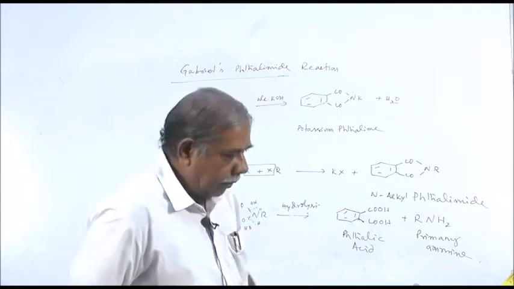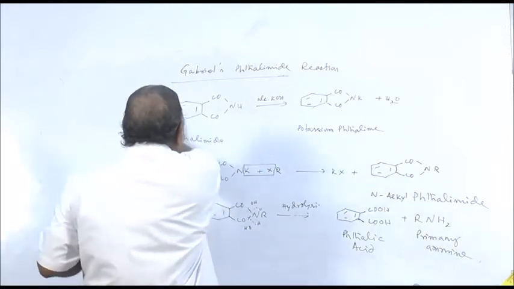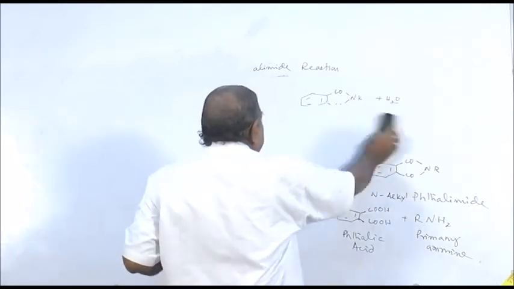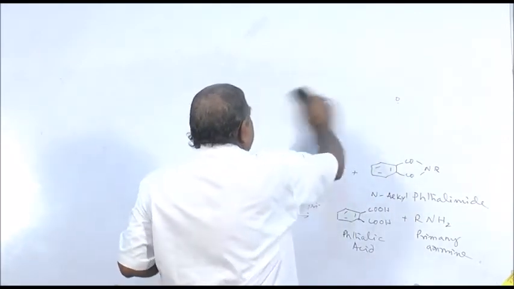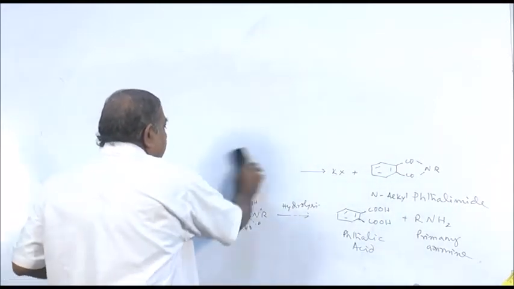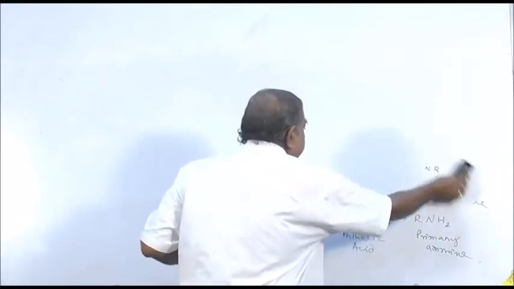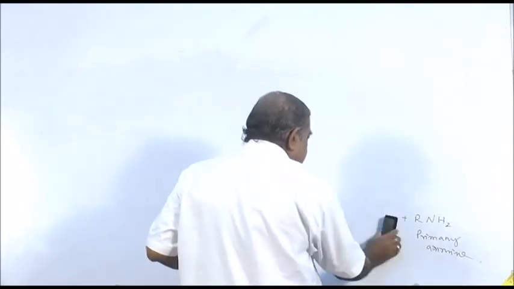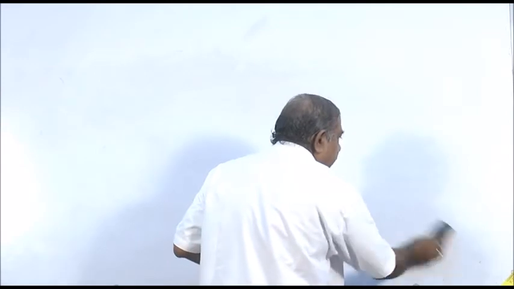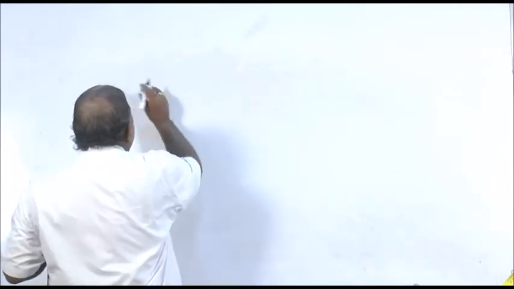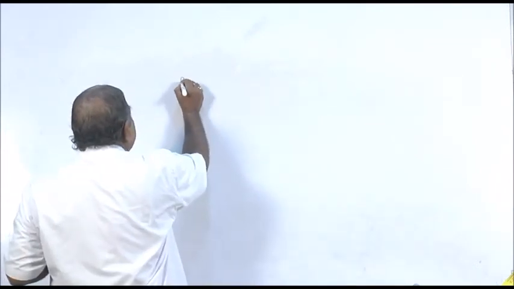Now, secondary amine. Remember, when alkyl cyanide is reduced, we are getting primary amine. But when alkyl isocyanide is reduced by either lithium aluminum hydride or by mixture of sodium and ethyl alcohol, we will get secondary amine.